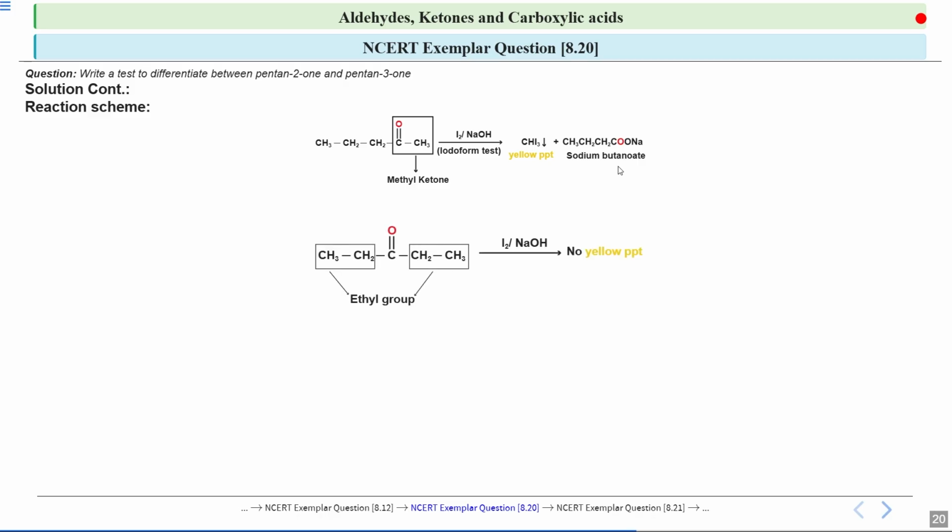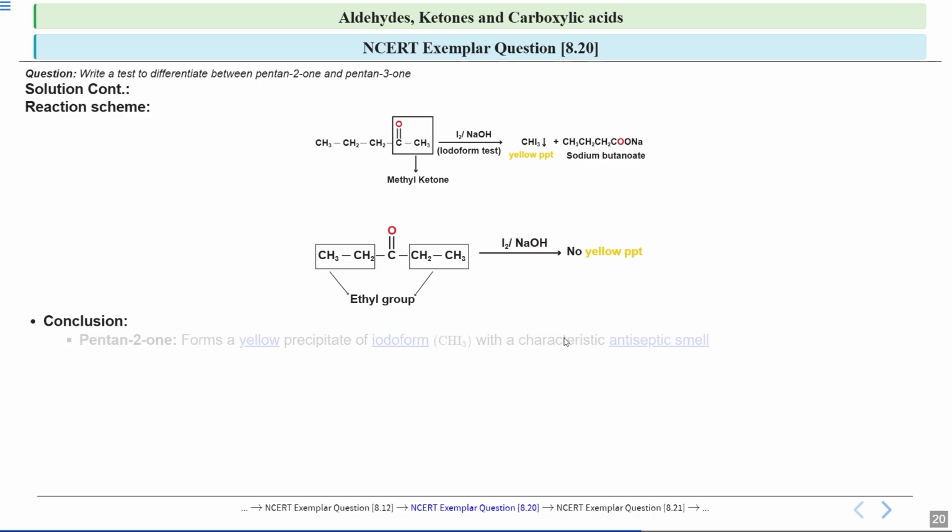And if you look at this compound, this is pentan-3-one, and you can see there are two ethyl groups attached on both sides of this carbonyl group. So this will give a negative iodoform test. Why? Because here we don't have any methyl ketone. Both sides we have ethyl groups, so it will give a negative iodoform test.